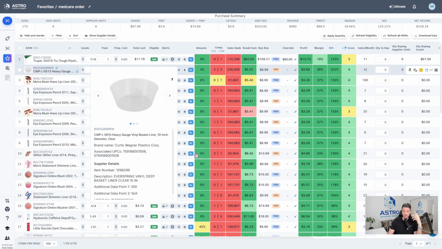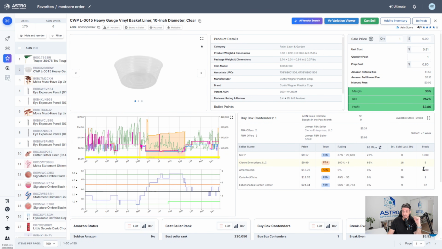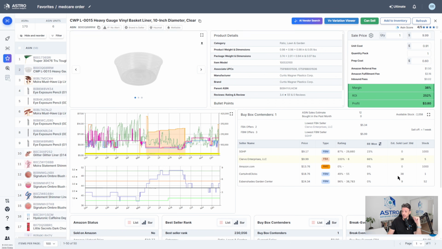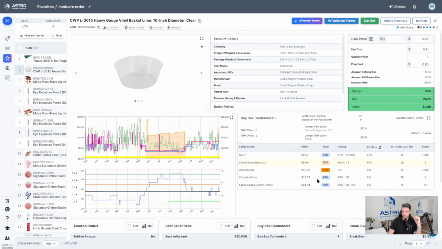Let's go ahead and check out some of the data. So there are a few sellers here. We can see Amazon has 1,000 units plus in stock. This seller here, SGHP, has another 1,000. There's a few sales going on. It doesn't seem to sell that much. We got an estimate of 12 units per month.